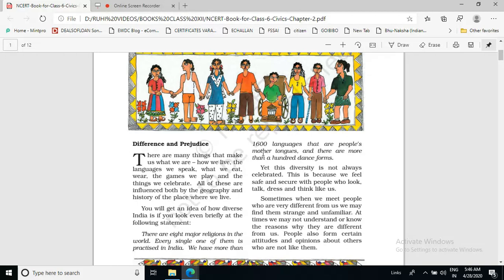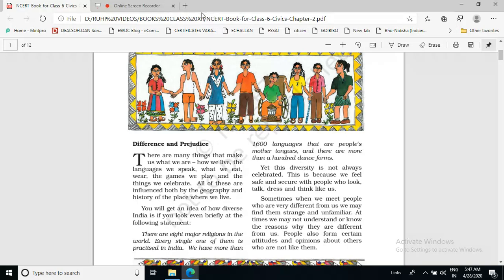So other than this, we find that we have 1600 languages. People speak 1600 different languages as their mother tongue. And not only this, more than 100 types of dance forms also exist in India. These facts indicate the diversity that exists in India.